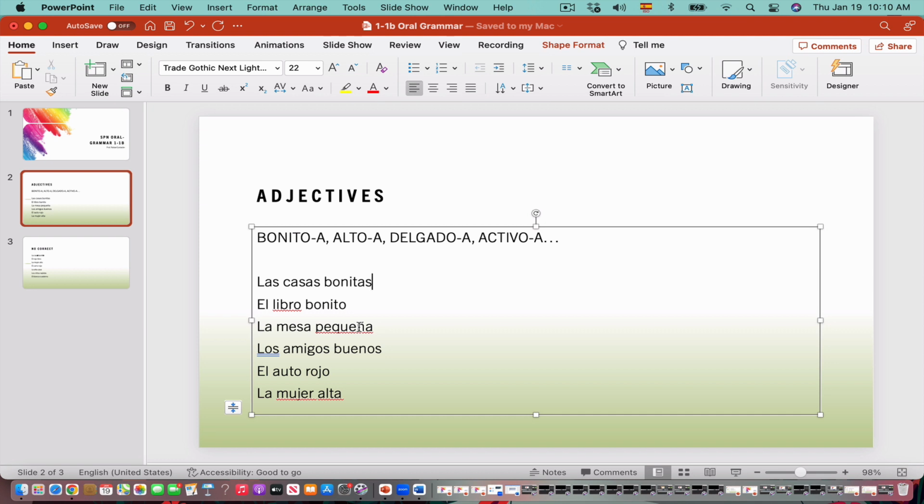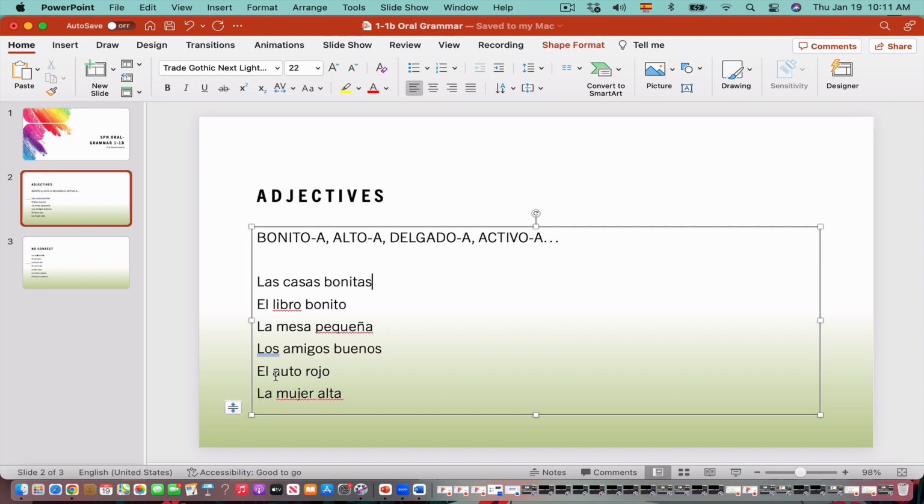Pequeña goes after. Mesa is feminine, pequeña is also feminine. Los amigos buenos, the good friends, right? In Spanish, friends good. Amigos is masculine plural, and buenos has to be also masculine plural.